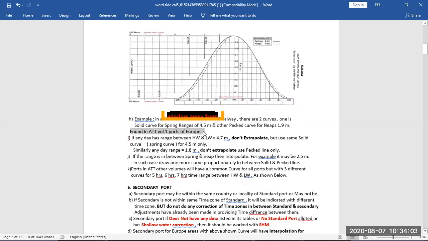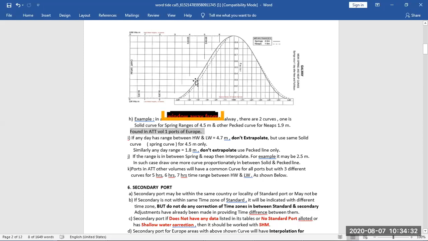Volume 1 is for European ports, volume 2 is for Indian Ocean, and volume 3 is for Pacific region. Galway is somewhere in Europe, so we have this standard port. Volume 1 has a separate graph for each port, and volumes 2 and 3 have a common graph. So we will see first how to solve the graph for volume 1.